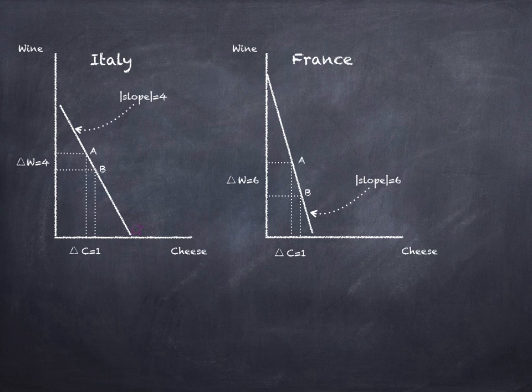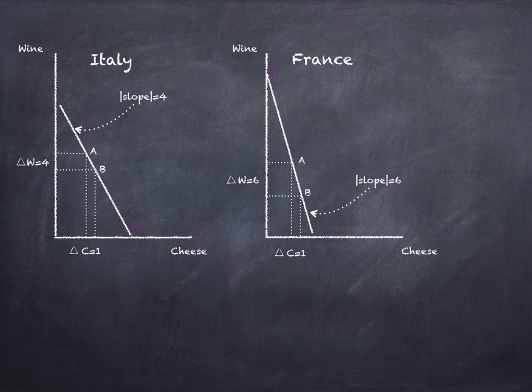And so we saw that Italy has a comparative advantage in cheese, and so it's going to specialize in the production of cheese. We have a purple star on Italy's graph showing that Italy is going to produce all cheese and no wine. And here we have a purple star on France's production possibility frontier showing that France is going to produce all wine and no cheese. Now, if Italy's producing all cheese, how's it going to get some wine? It needs wine. To do that, it's going to trade.